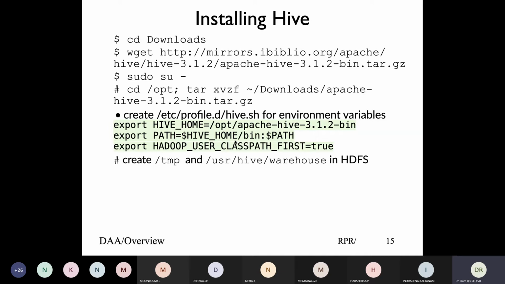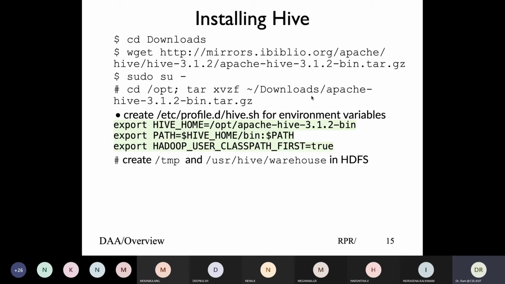Since it's going to work with the HDFS file system, you need the /tmp directory, and you need a directory called warehouse by default. So by default, it uses these directories. If you want to give a different name, you can go to the configuration setup and change it there.